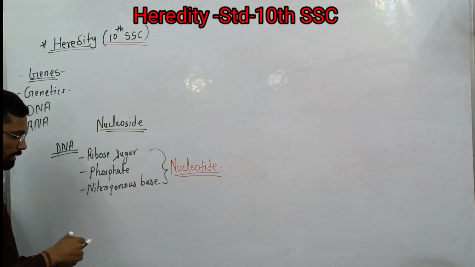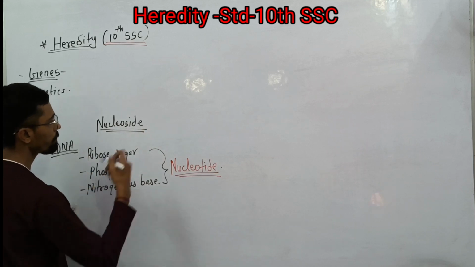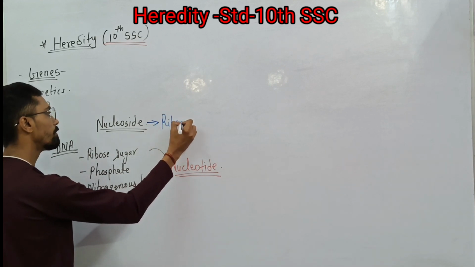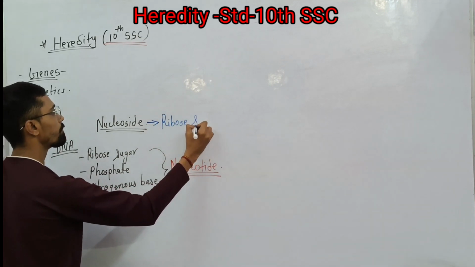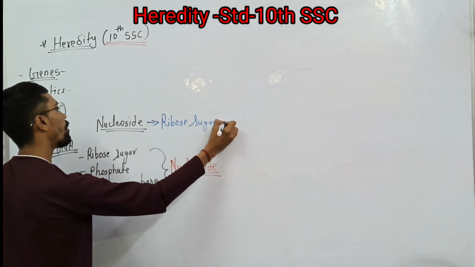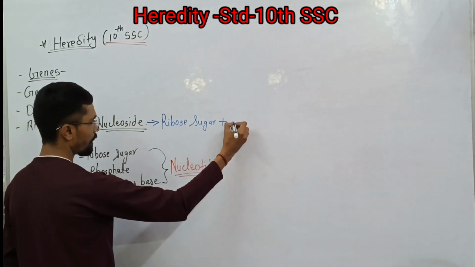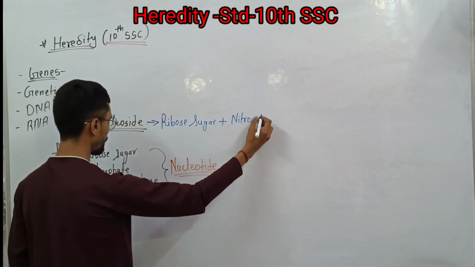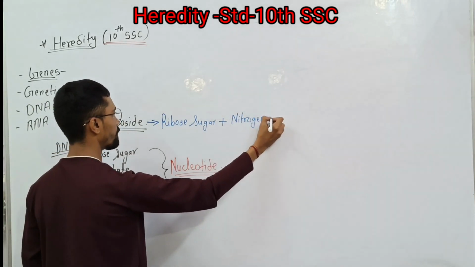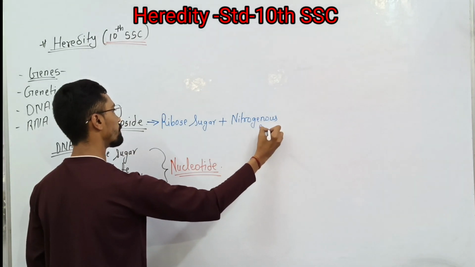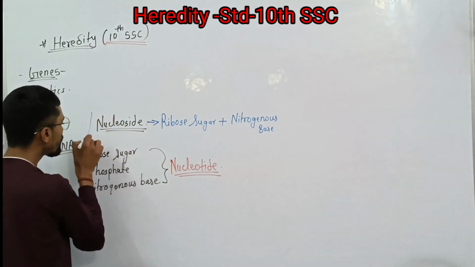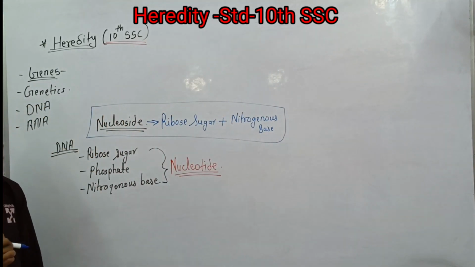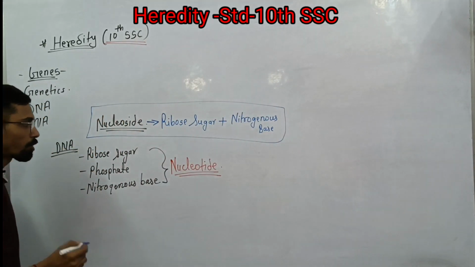Nucleoside means a ribose sugar along with a nitrogenous base. That molecule is called a nucleoside.